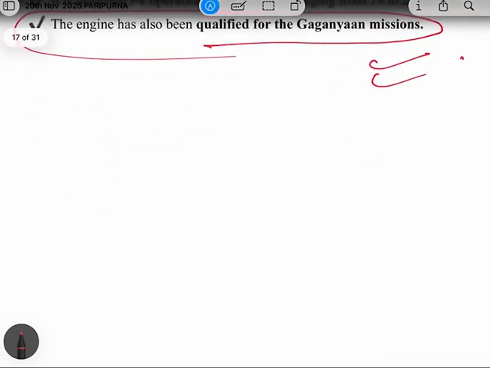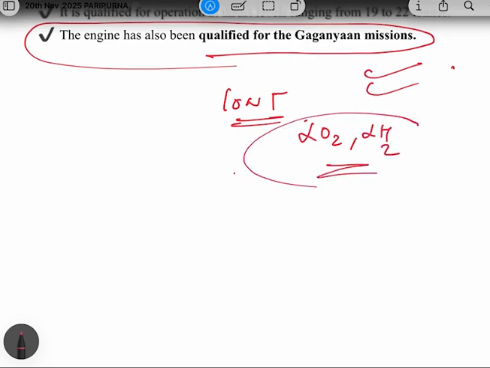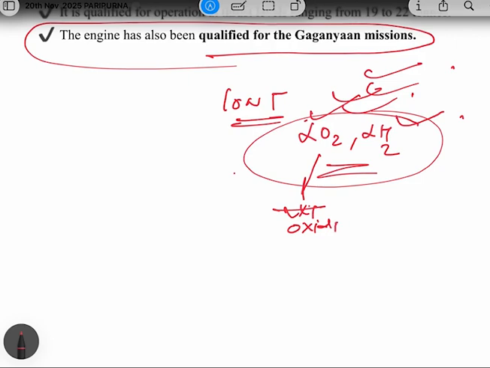So let's discuss briefly that what is cryogenic propulsion. See, in this cryogenic propulsion, the propellants which are used, they are stored at very low temperature, hence the name cryogenic. Okay, and this cryogenic propulsion uses the combination of liquid oxygen and liquid hydrogen as a fuel. So this thing can be asked in UPSC, that what type of fuel is used in the cryogenic propulsion. So please note that it uses liquid oxygen and liquid hydrogen. So liquid oxygen is used as oxidizer and liquid hydrogen is used as fuel.